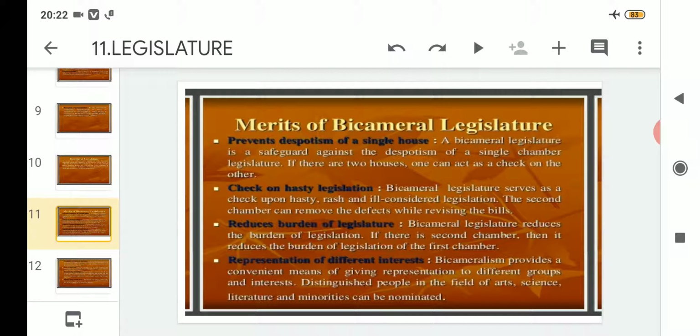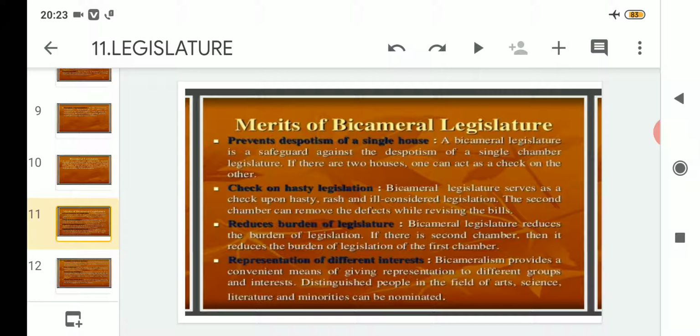Earlier we read about the demerits of unicameral legislature. To understand clearly the merits of bicameral legislature, we can say that it prevents despotism. As there was only one house in the unicameral legislature, it could have acted as a dictator because there is no one to check it, since there is only a single chamber.